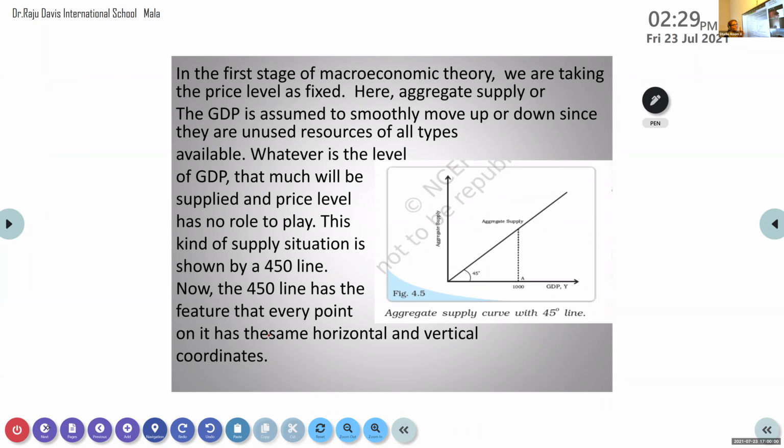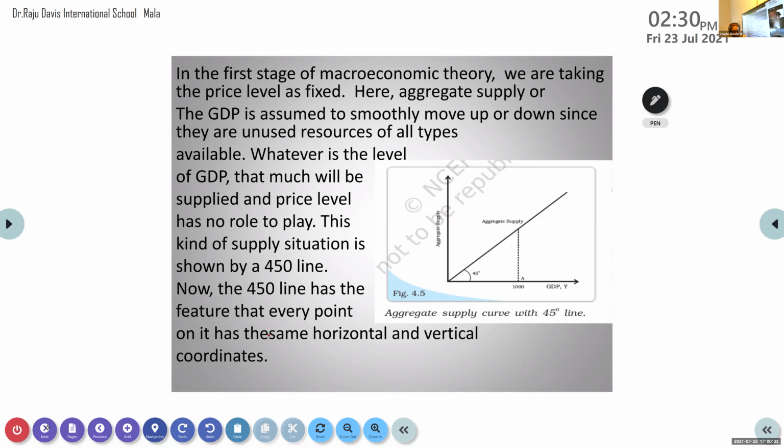In the table you have written that, just check fast. When you draw that supply curve, I told you first income, then one more will be the same.